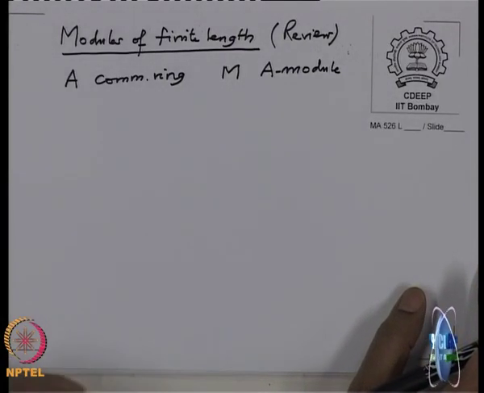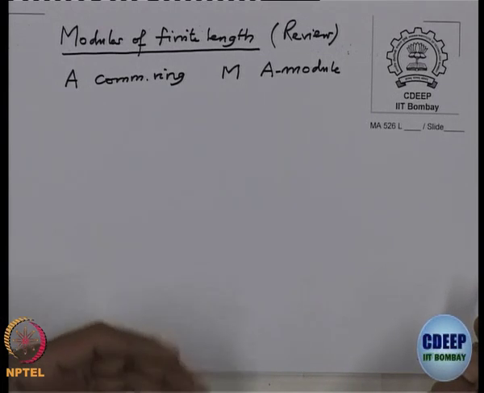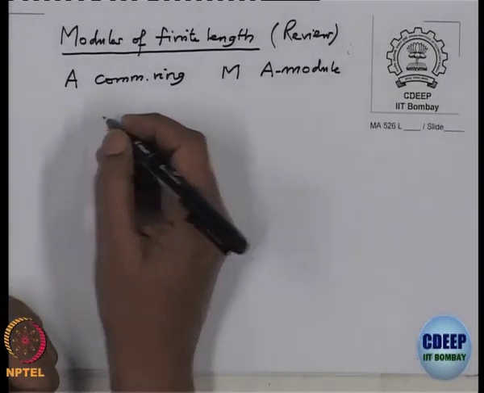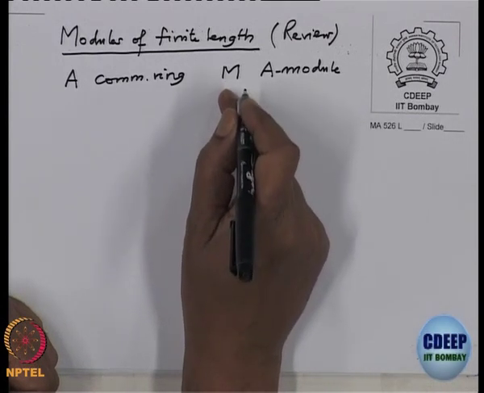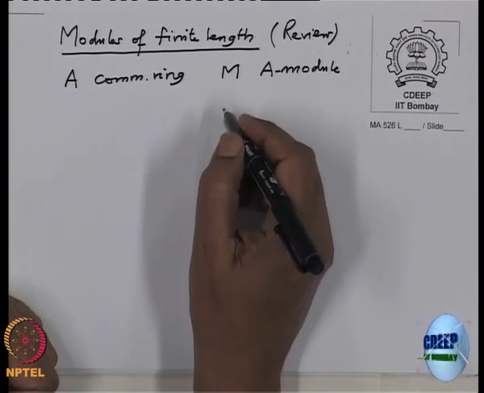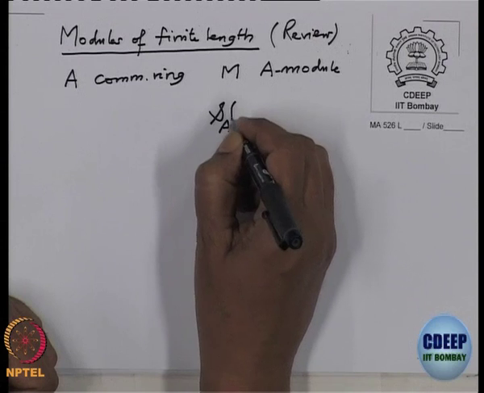You have studied Noetherian modules and also Artinian modules, I suppose, right. So, anyway, let me recall. For a fixed module M, I consider all submodules of that. I will denote it S_A(M).